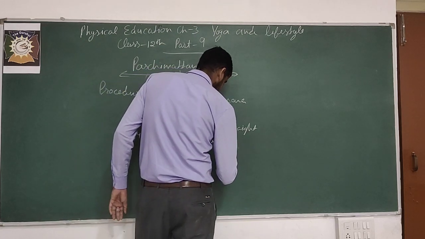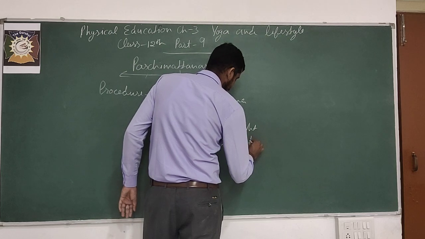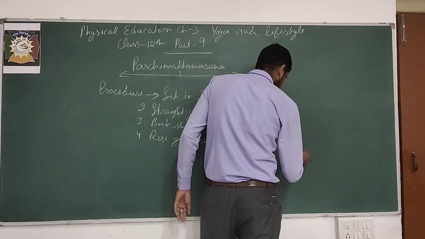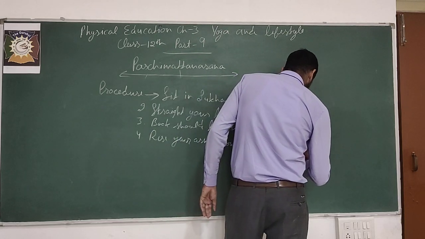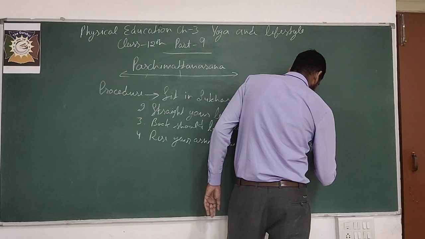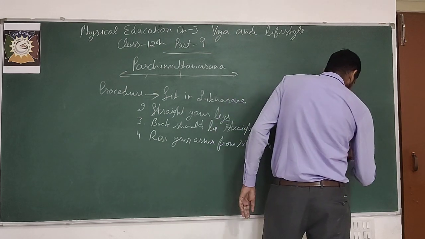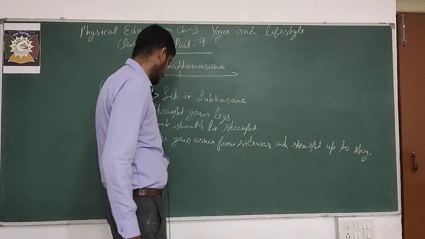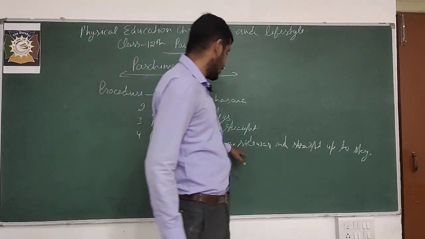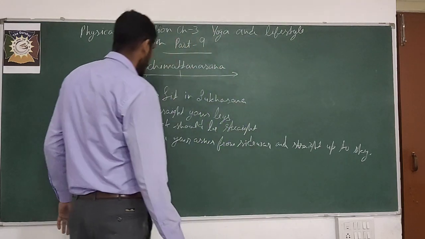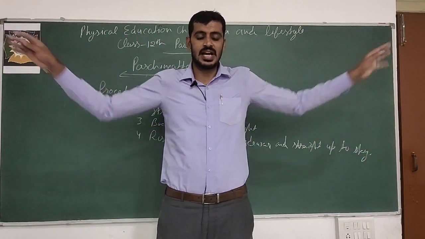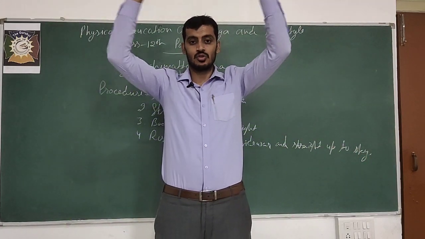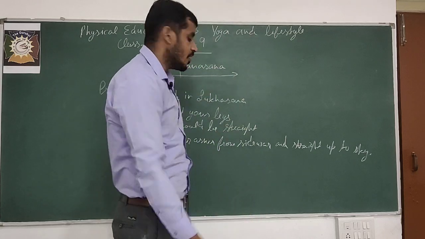Raise your arms from sideward and straight up to the sky. At first sit in Sukhasana, straighten your legs, keep your back straight, then raise your arms from sideward and keep them straight, palms facing the front.